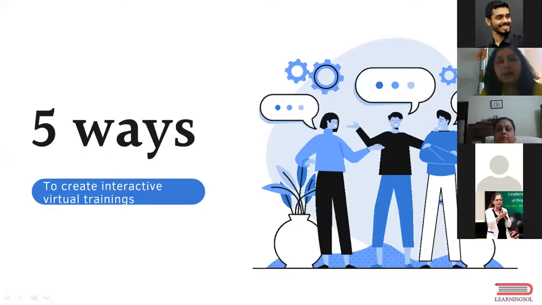In the past 1.5 months, without going too deeply into the details of it, it has been a very trying time for all of us, be it L&D professionals, manufacturing professionals, workers, people who work with their hands, homemakers, everyone. And specific to the L&D industry, we have seen this transition to a kind of blended learning that we can call virtual instructor-led trainings, or VILT.